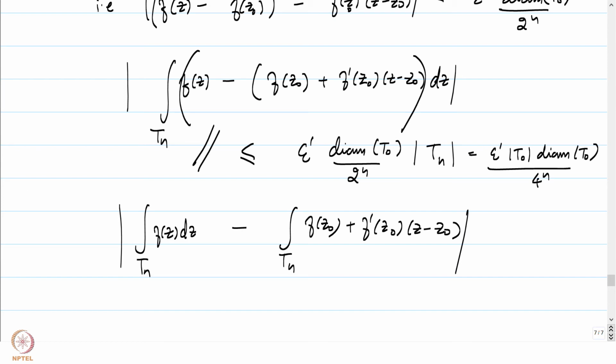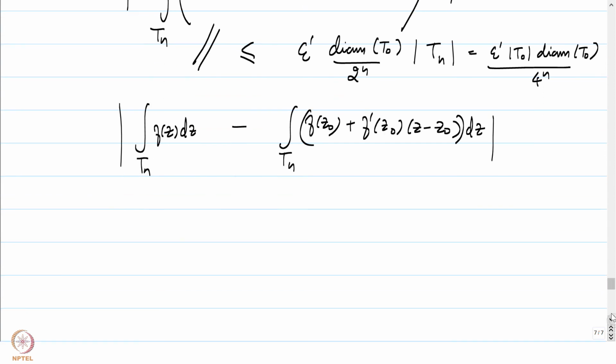This is exactly the thing inside the absolute value. And I will leave it to you to sit down and check that this integral vanishes. The clue is to use the first fundamental theorem of calculus, and the fact that whatever is being integrated has an explicit antiderivative and that Tn is a closed curve.